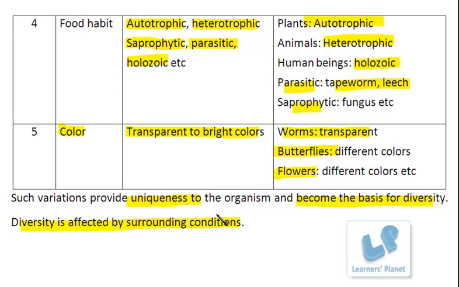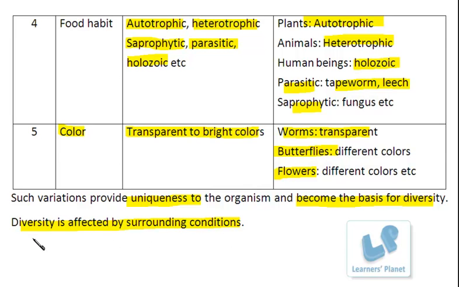For now, the point is that I have explained what type of different varied living forms are present in our surrounding. But exactly on this planet where are they present? Here I have highlighted this point that diversity is affected by the surrounding conditions.